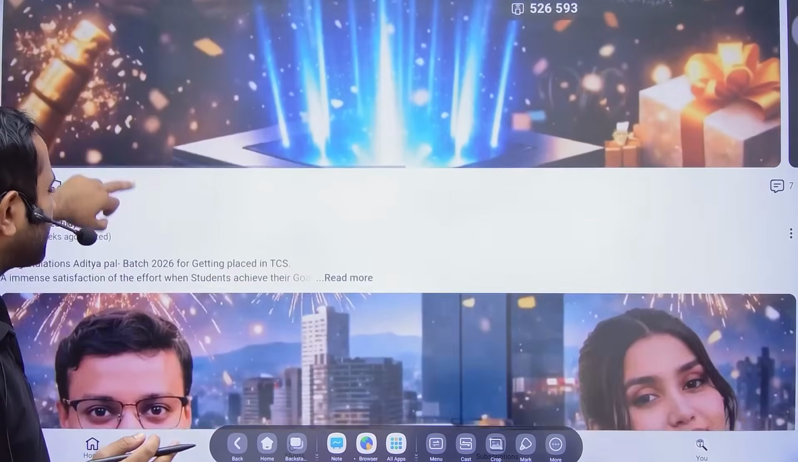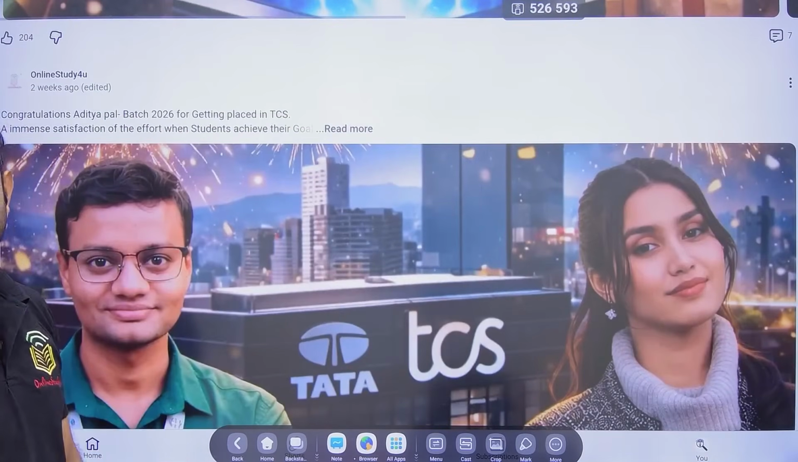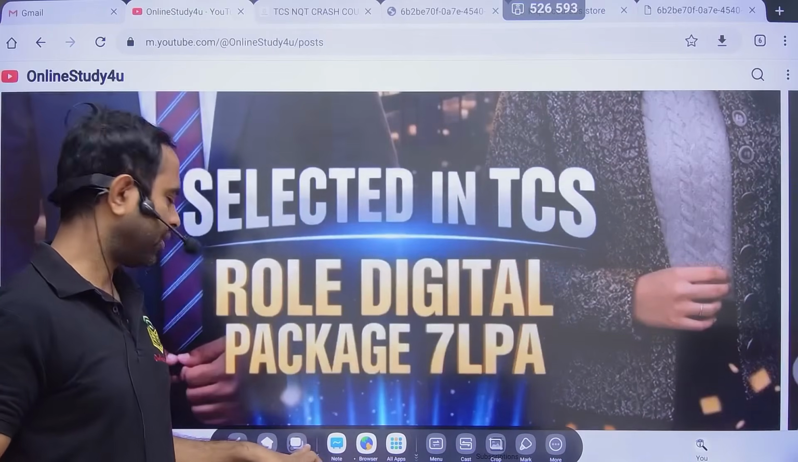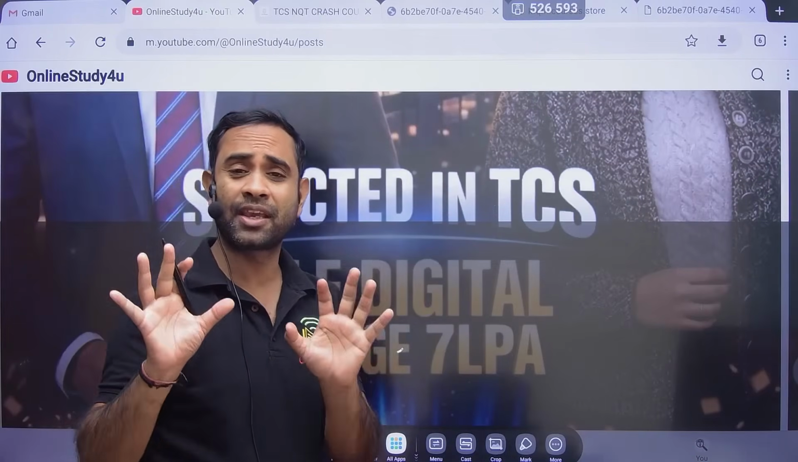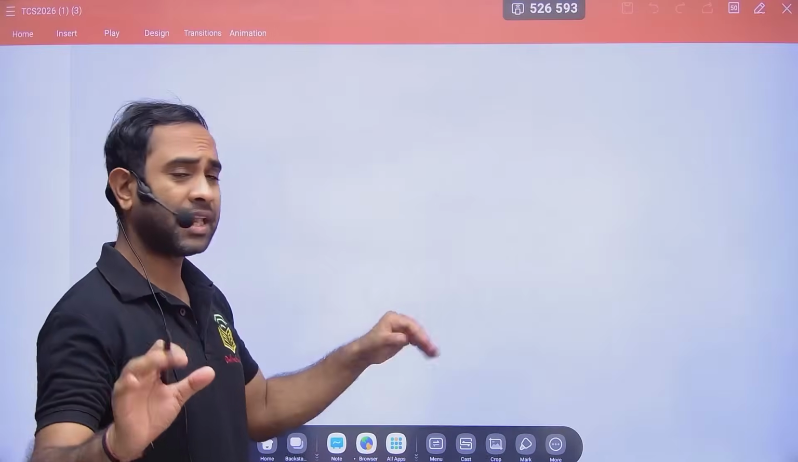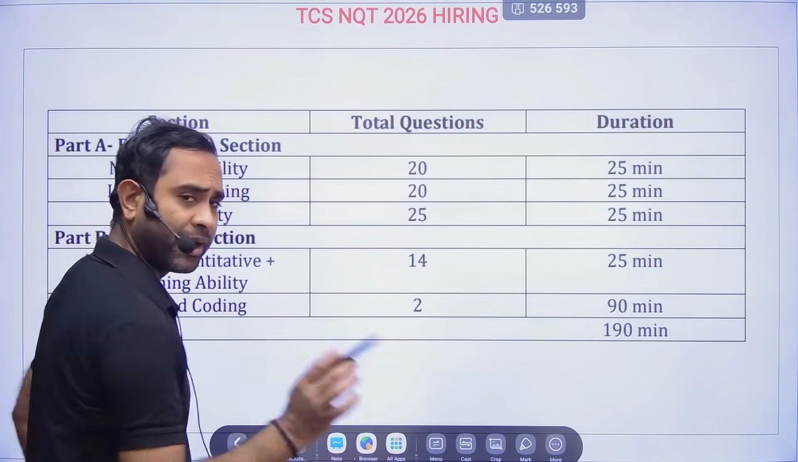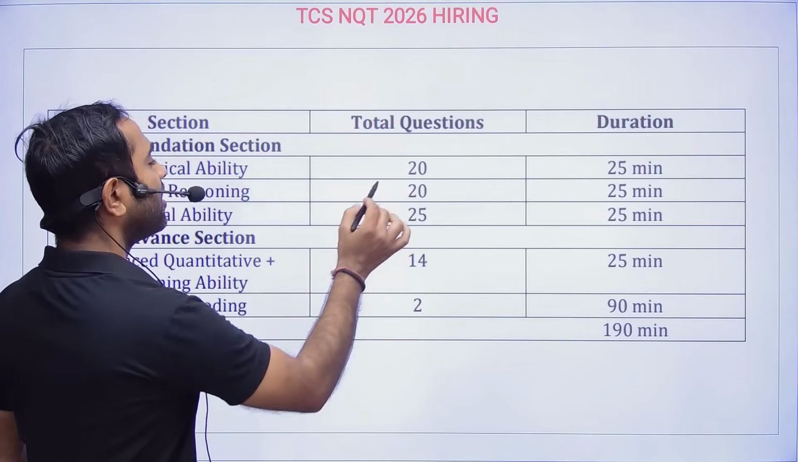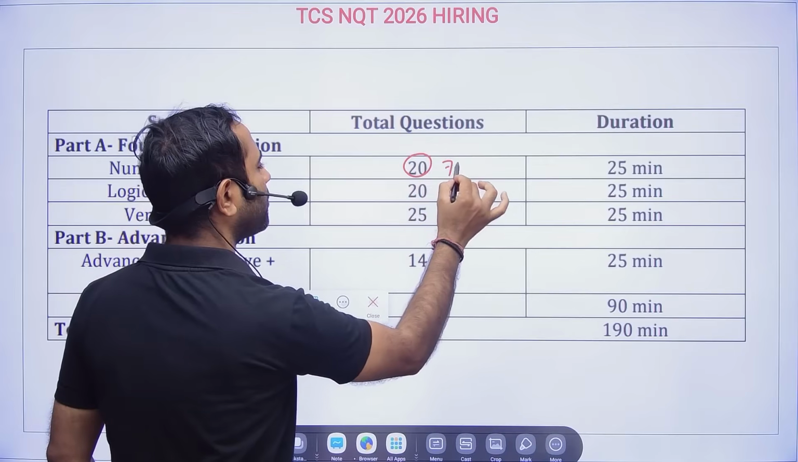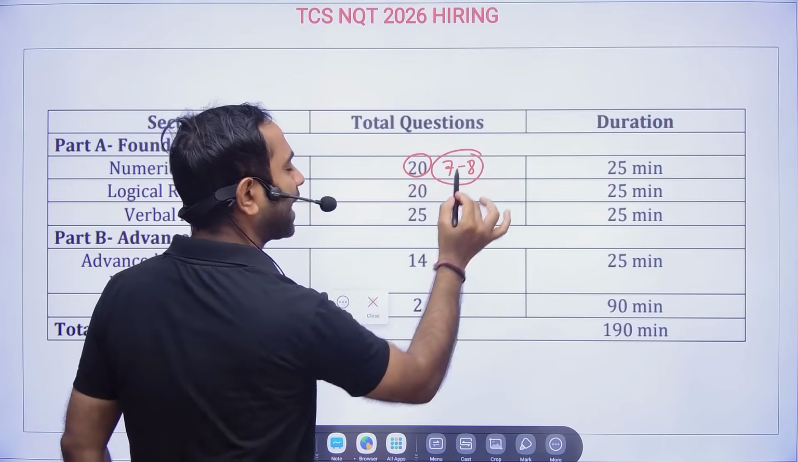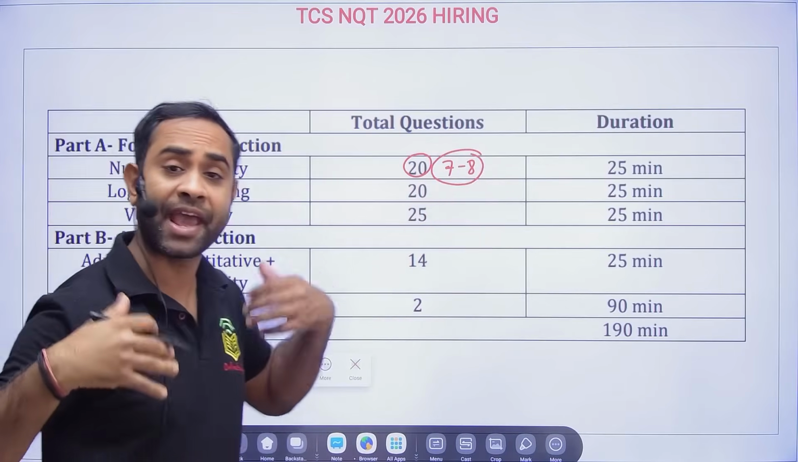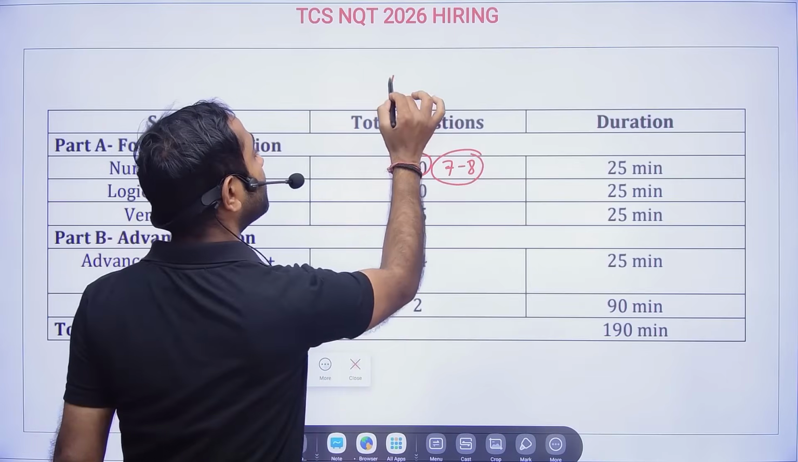So a lot of results have come, and when we talk to the students, only then do we come to know that this many questions, when they had done, they cleared. So a similar kind of cutoff you might face in the examination. Let's say 7 to 8 questions, if you do, you are in the safe zone, but you try to attempt as much as you can. And there is no negative marking.